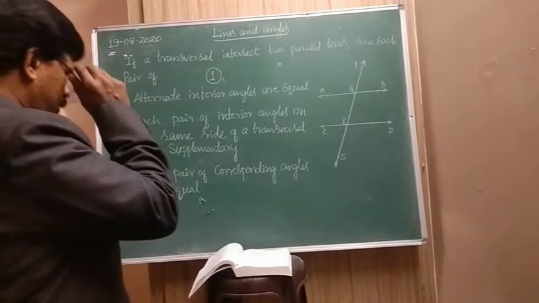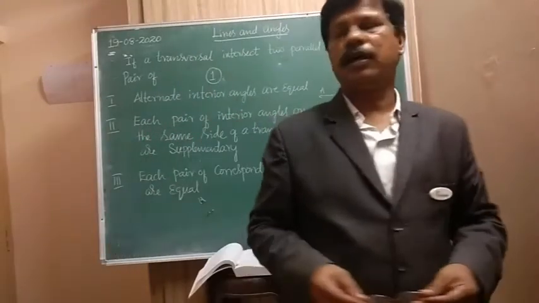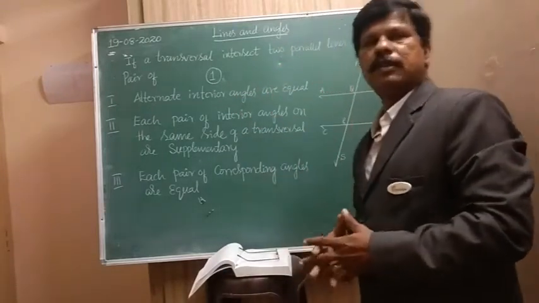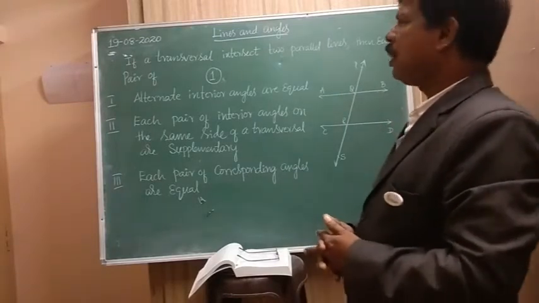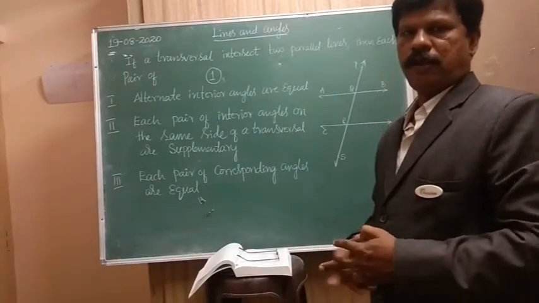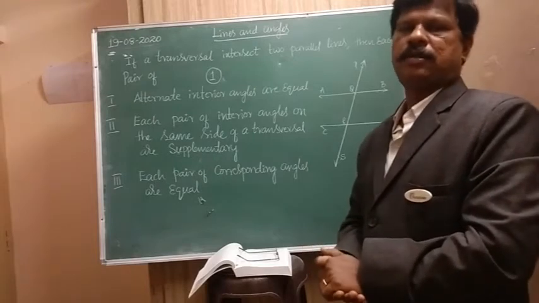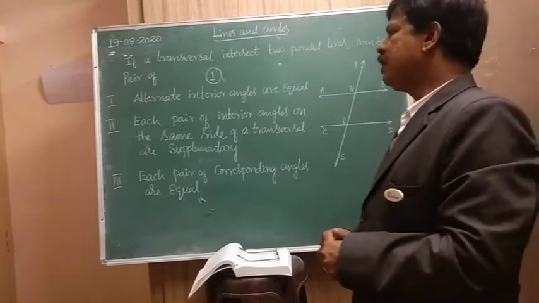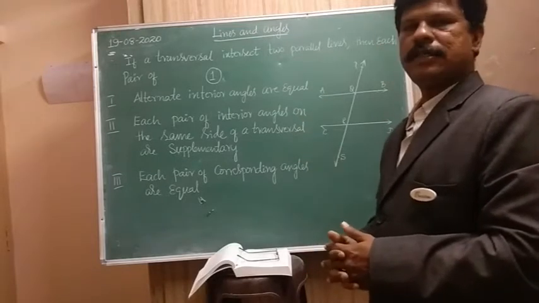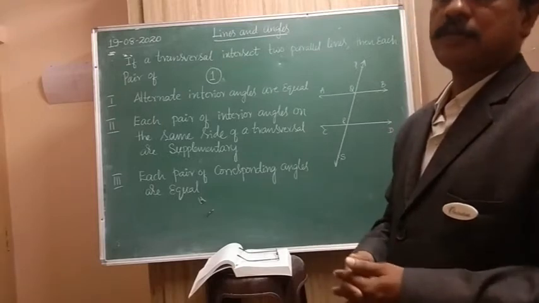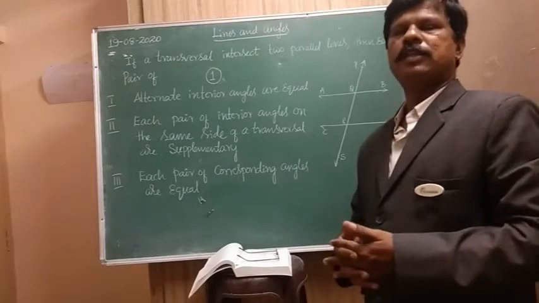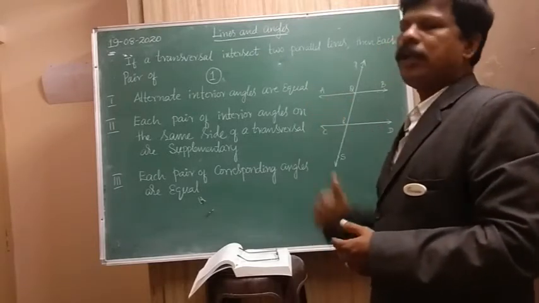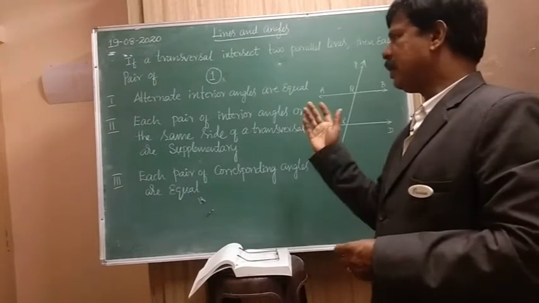In this class I am discussing the transversal line when it intersects two parallel lines. What are the angles so formed? You are familiar with those angles. What are the properties of those? Here we are taking the properties as theorems. Theorems are the ones which are logically proved. We are proving the theorems. Okay, that we will take later.